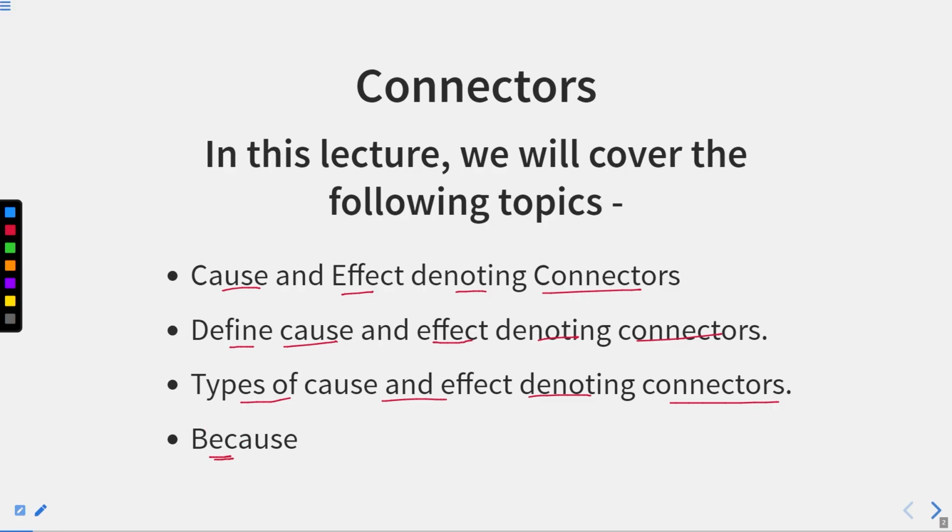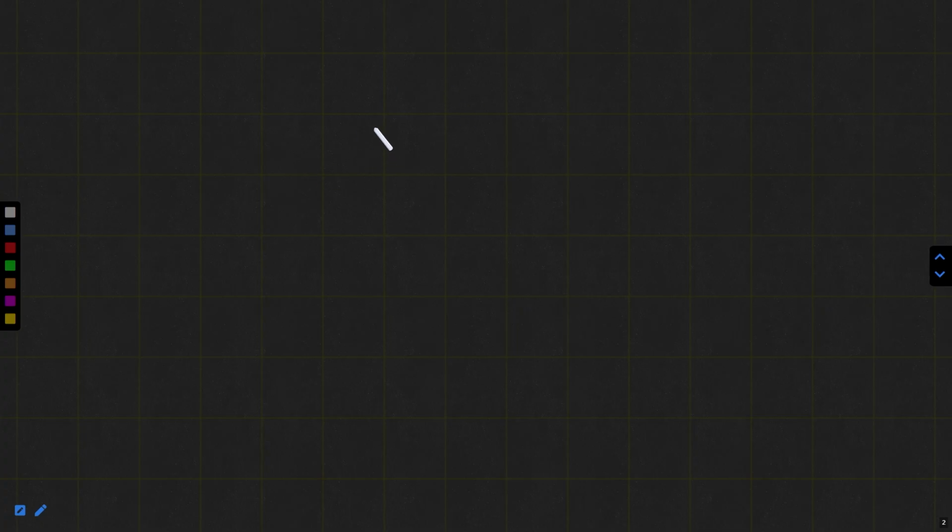Now, I told you in our earlier sessions as well that connectors can be classified as prepositions or conjunctions. So, in all the following sessions, whenever we are going to discuss any type of connector, we'll discuss it on the basis of preposition and conjunction.